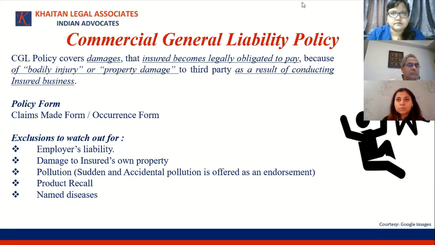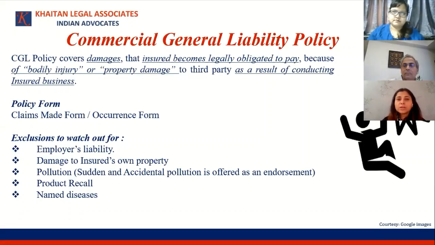So when you talk of business operations, it means the insured's premises, the operations that they conduct, their products which are out there in the market and used. So from all these elements, any such injuries and property damage related claims that come in are held under the CGL policy. The policy would have two forms. So you have a claims made form or an occurrence based form. These are defined by how the claims are triggered under the policy.